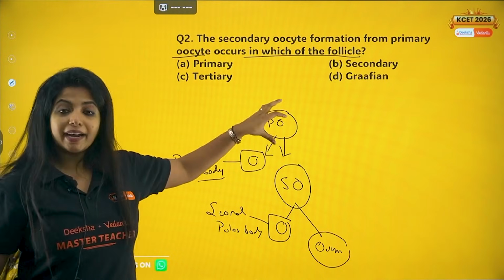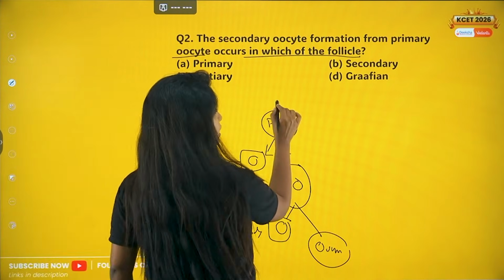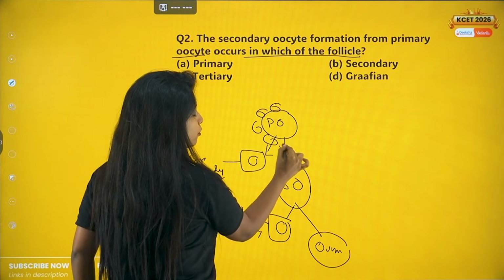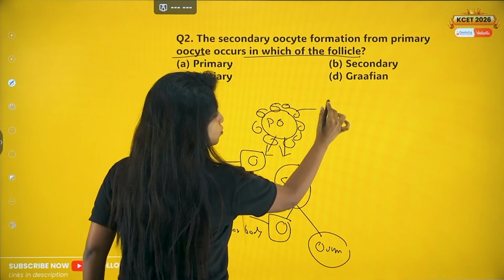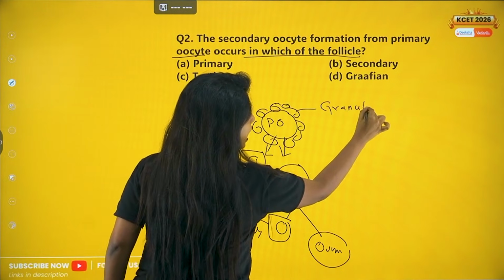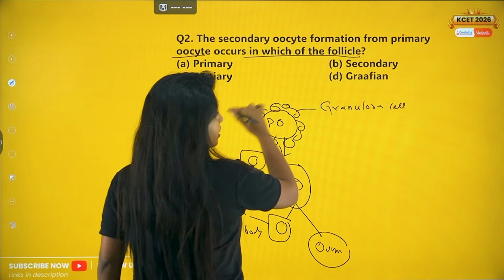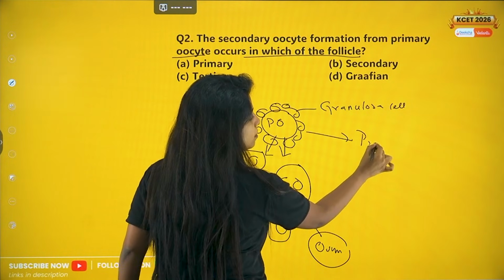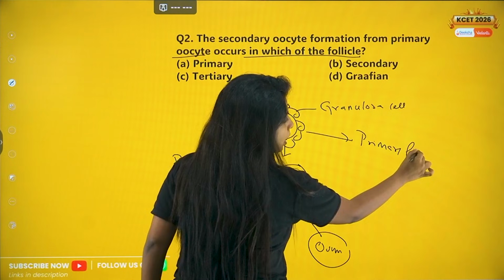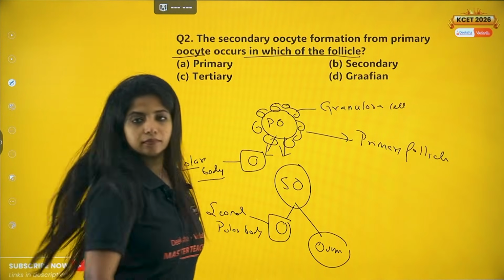So the primary oocyte, when it is being formed, is usually covered by some cells which you call granulosa cells. Together you call this structure the primary follicle. The primary follicle. Got it?